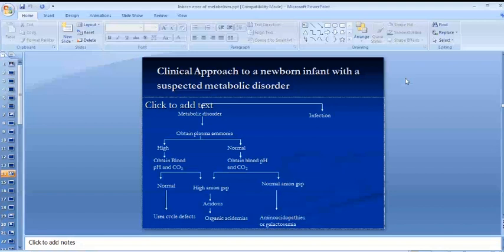But if your serum ammonia, is the screen visible to you, this approach? Is this approach screen visible to you or not? Yes, ma'am, it's visible to me. You can save it because it's a very important and very easy slide. So if the anion gap is high and there is normal serum ammonia levels, you will suspect organic acidemia. And if there is normal anion gap but high serum ammonia, you will suspect amino acidopathies.